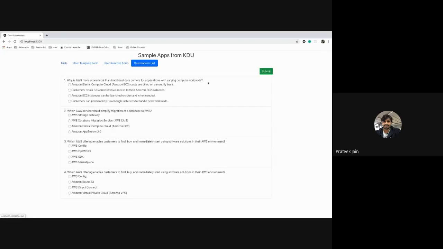Now, imagine you are inside a questionnaire forum, where you have a number of questions coming in. These are my 4 questions, you can have 50 questions as well. So what is happening here? I am creating a question, it has got 4 options. Then the second question has got 4 options, the third question has got 4 options, likewise. The similarity is that they have a question, they have 4 answers, and there is a thing which is showing me as a question page.